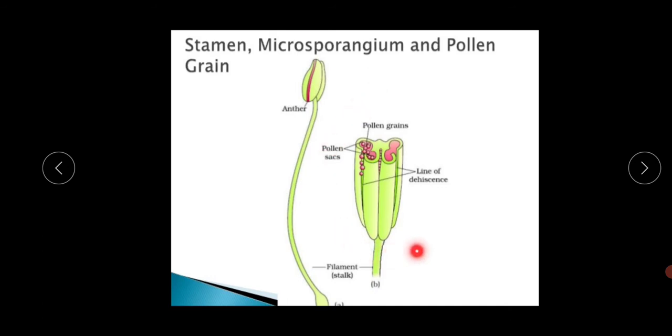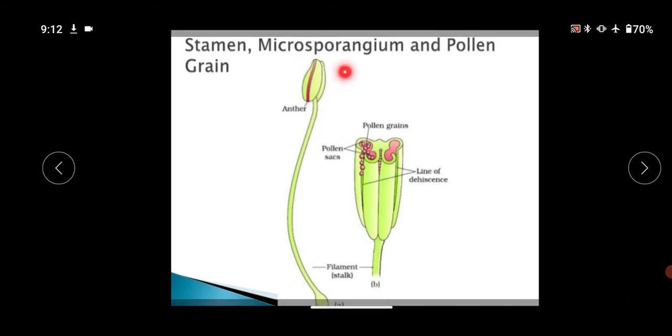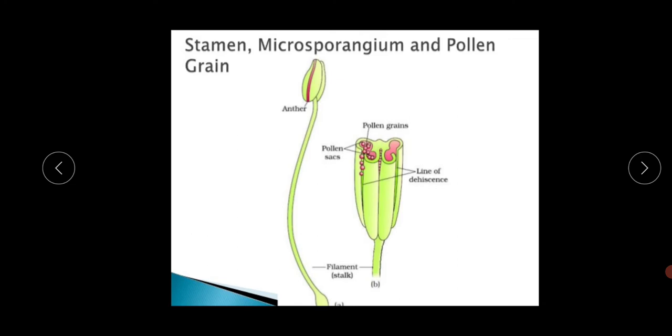This is the overview of the stamen, microsporangium and the pollen grain. So I am showing the picture. This is the anther portion and this is the filament portion. This is the cross section of the anther region.